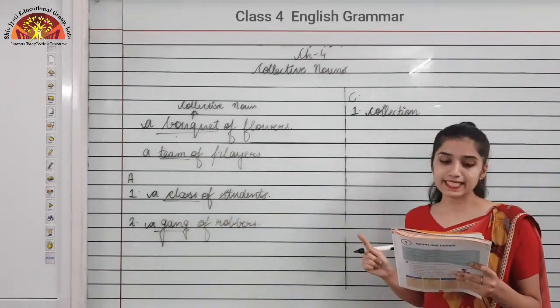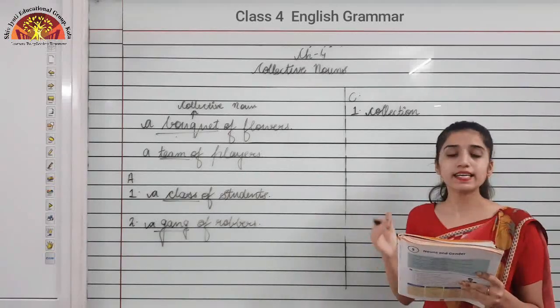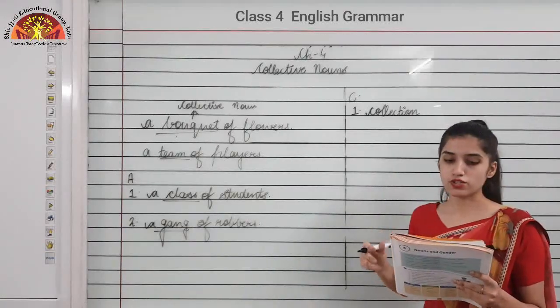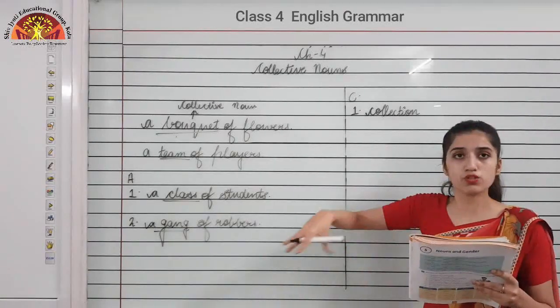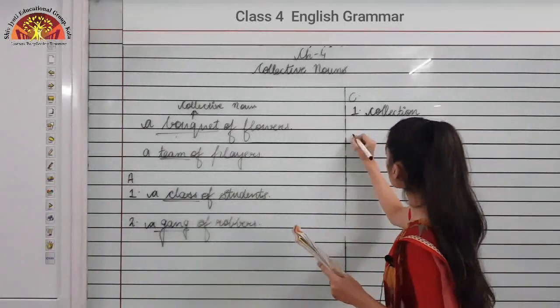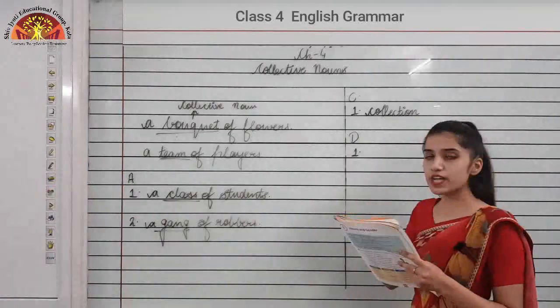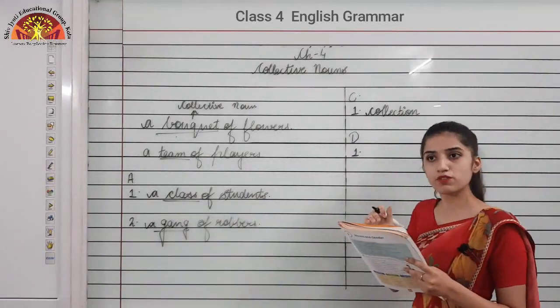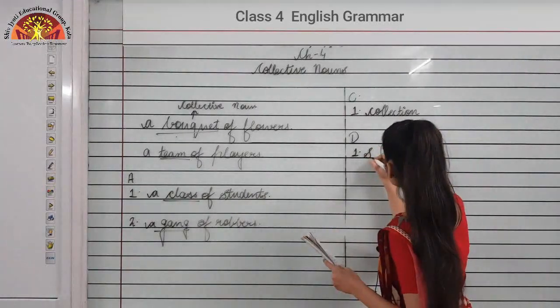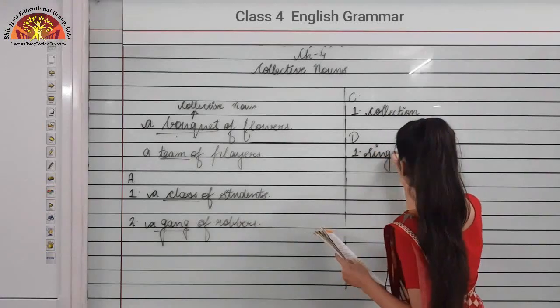The first sentence is a church choir is a group of dash. So choir would be sung by singers only, right? So the answer for D, first blank, would be singers, which we have taken from the help box that was given to us.